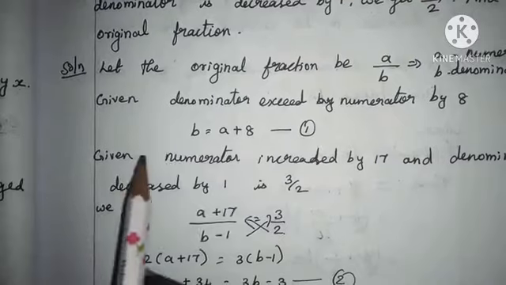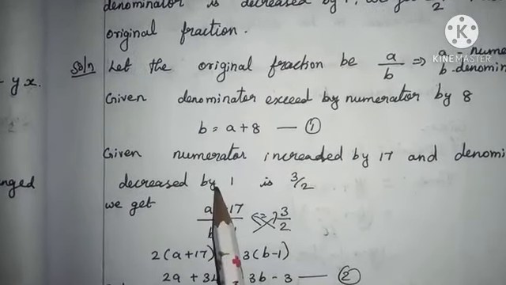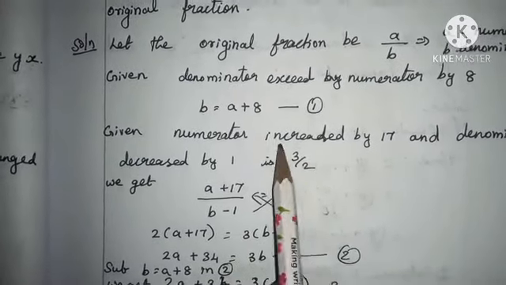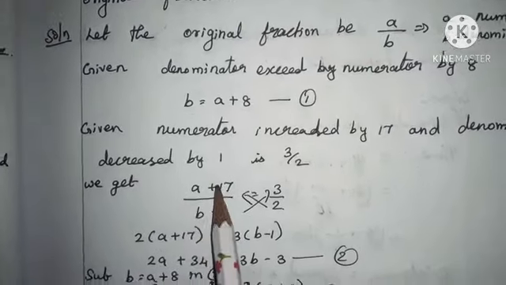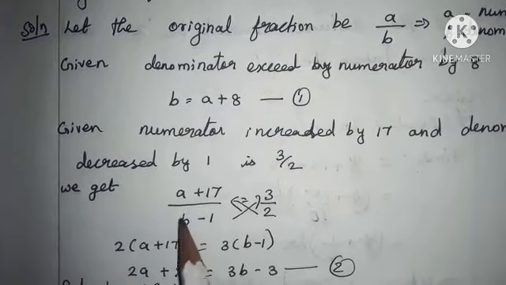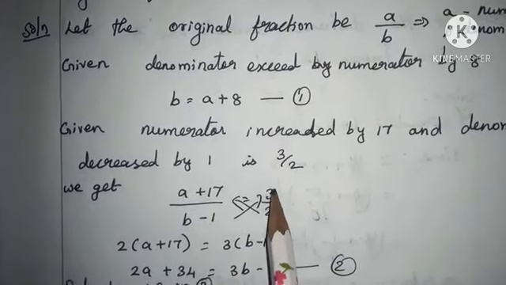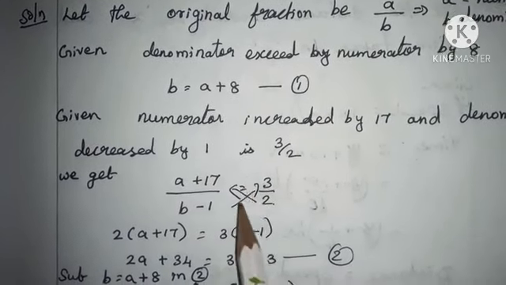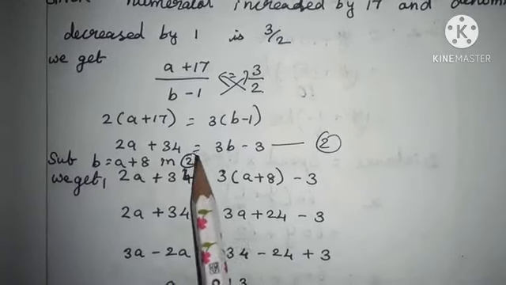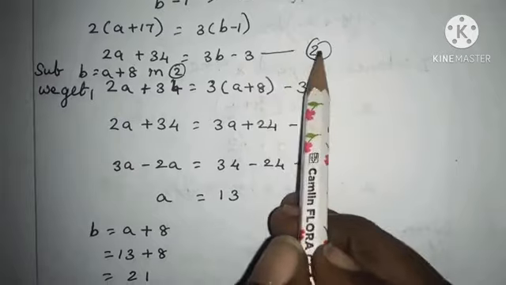And the second one is given as: the numerator is increased by 17 and the denominator is decreased by 1, then it gives the value 3 by 2. a is the numerator and it is increased by 17, therefore a plus 17. And b is the denominator and it is decreased by 1, which can be written as b minus 1, giving the fraction 3 by 2. When cross multiplying, we get the equation 2a plus 34 is equal to 3b minus 3. This is the second equation.